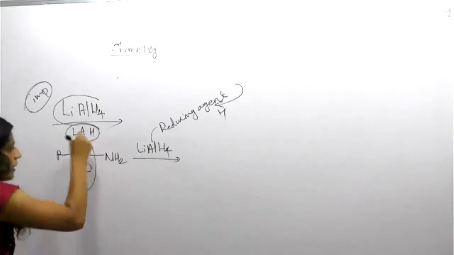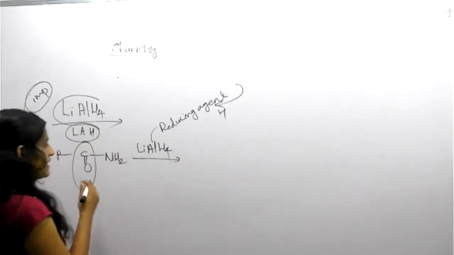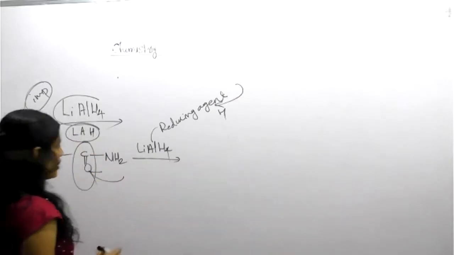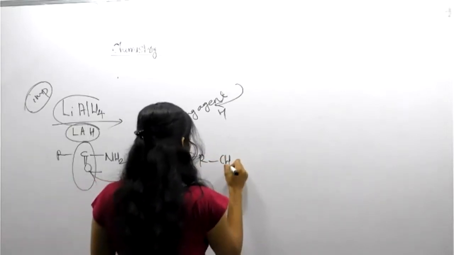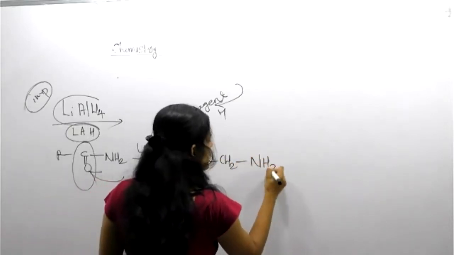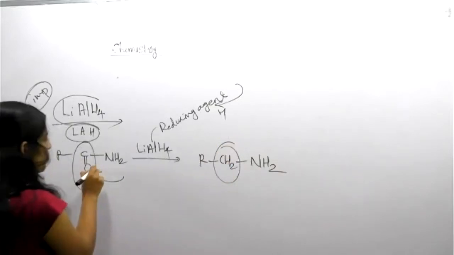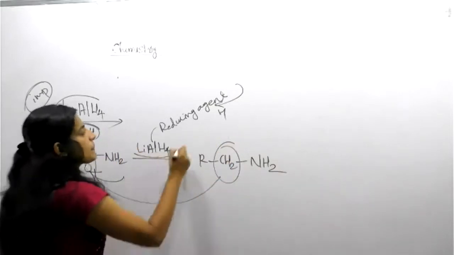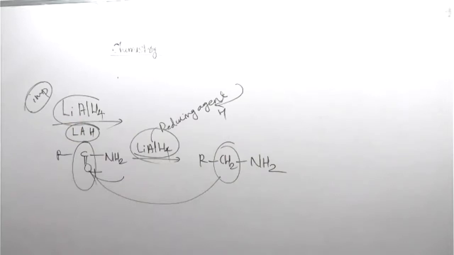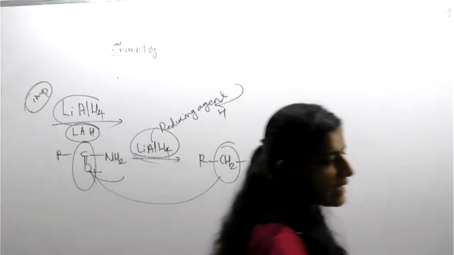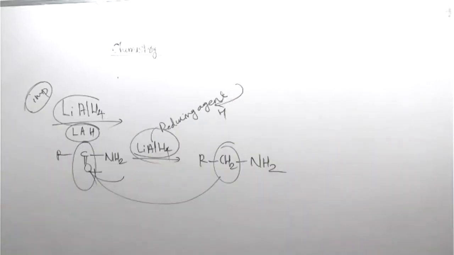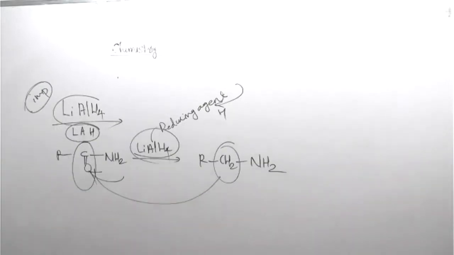This C double bond O is replaced and addition of hydrogen will happen. So RCH2NH2 is the product. This C double bond O is replaced by CH2 in the presence of LiAlH4. Clear, Vinith? Yes, ma'am. So it is a very short trick also. Can you do this question? I will tell. Question now.